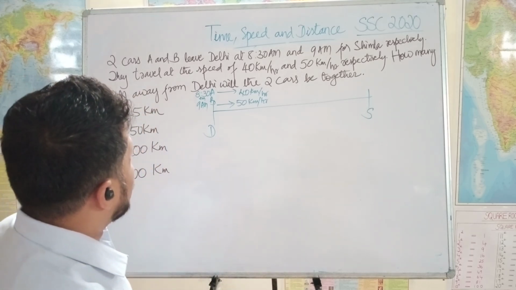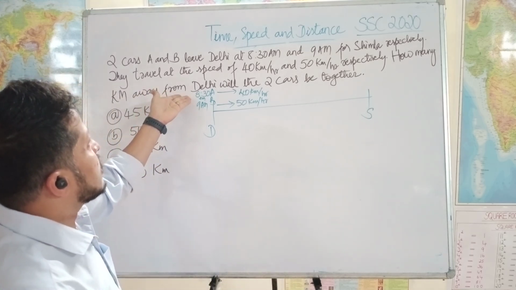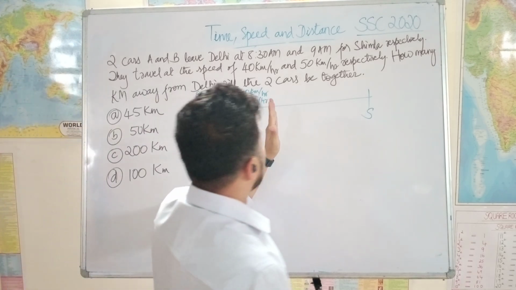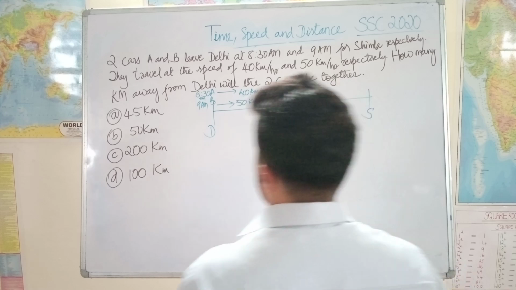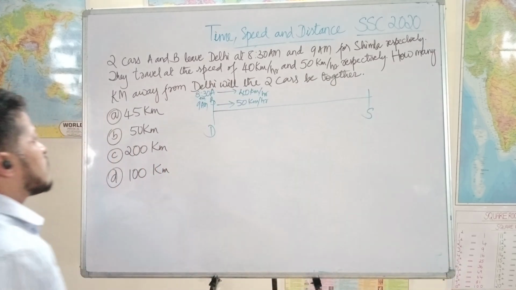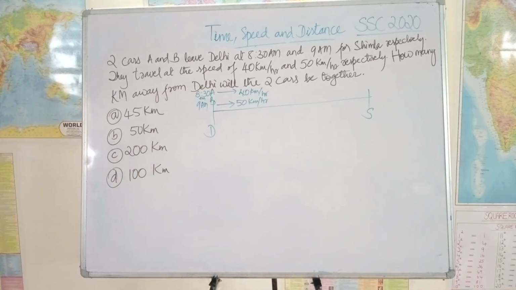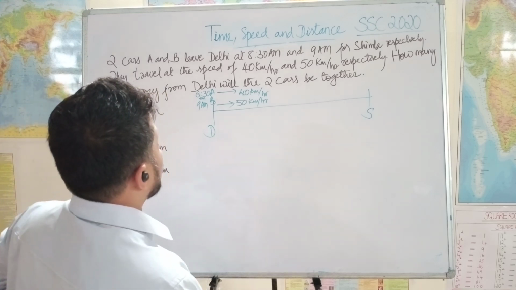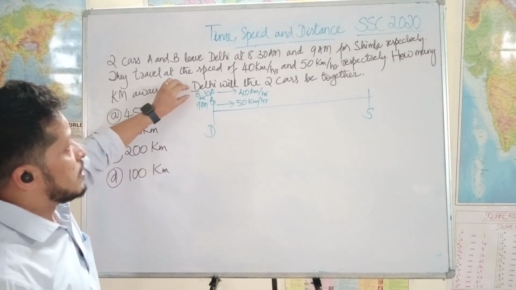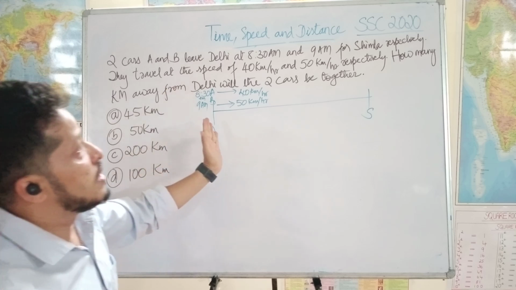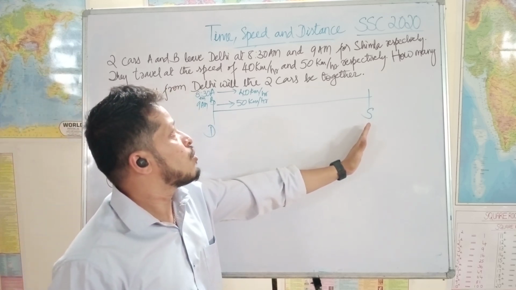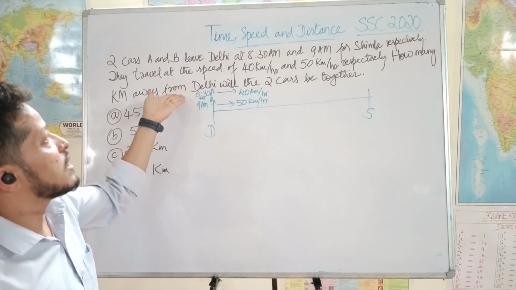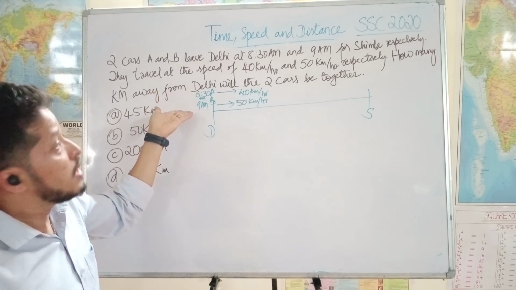Now, see, one started early and the second one has to catch up with his speed. So after how many kilometers do they catch up? That is what is asked. Options are 45 kilometers, 50 kilometers, 200 kilometers and 100 kilometers. How do you do this? See, though the distance to be covered is the same, the time is also different here. One starts at 8:30, the other one starts at 9.